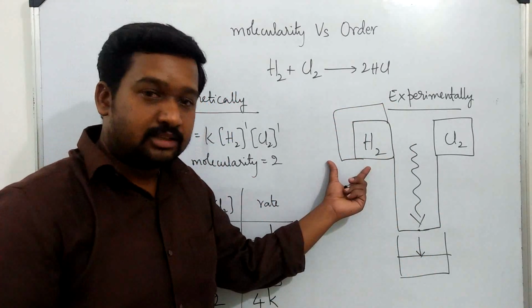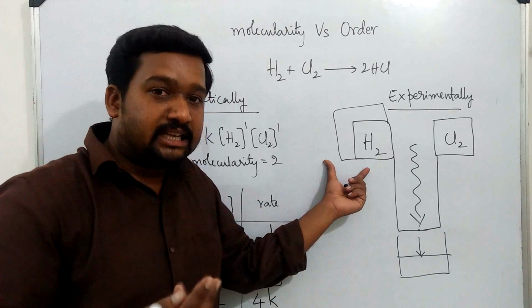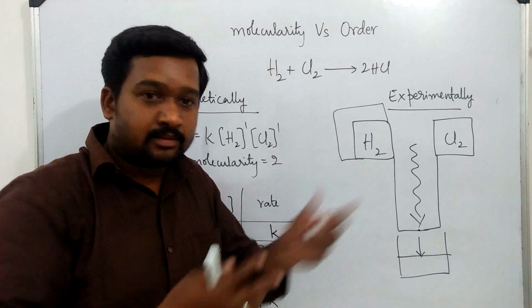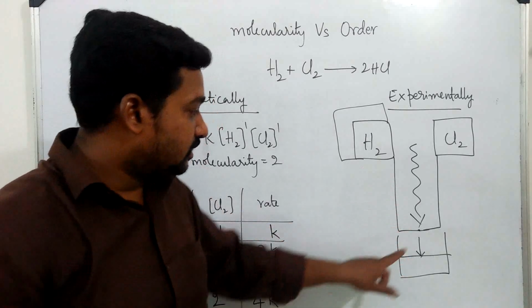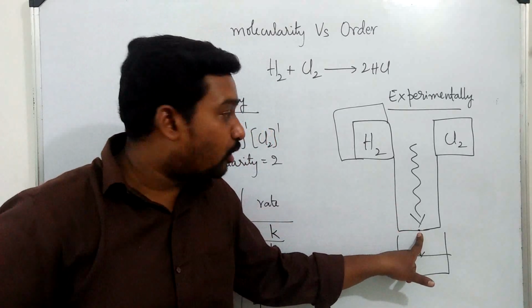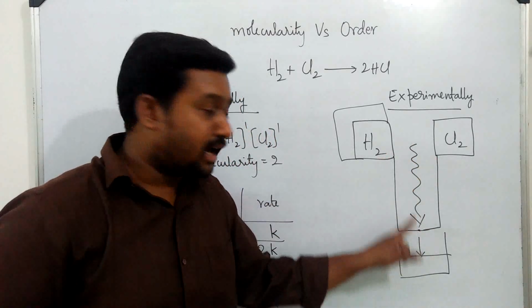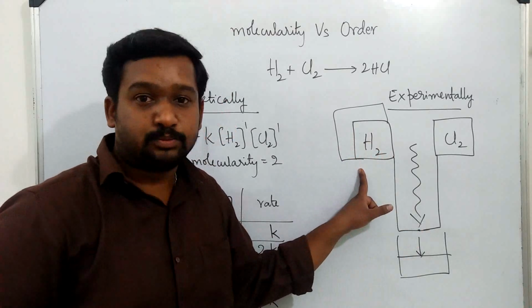So in that case, if I increase the amount of H2 to double the quantity, if it is doubled, can we expect any increase in the speed of reaction? Actually no, because the reaction is depending upon the diffused sunlight and not on the amount of H2.